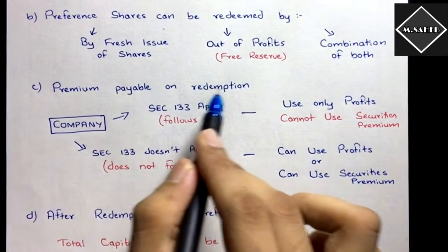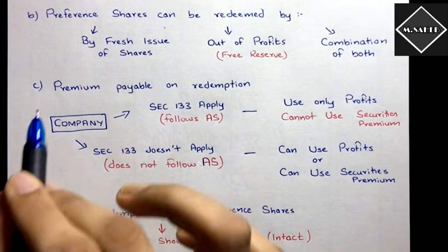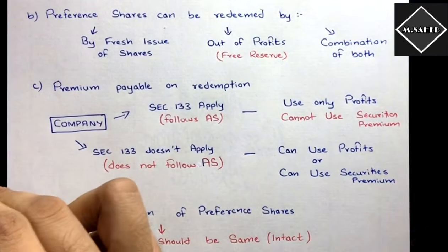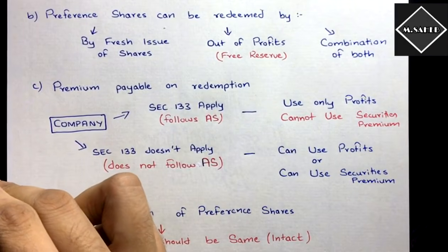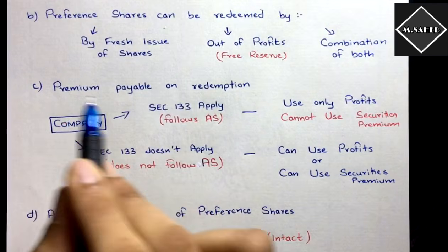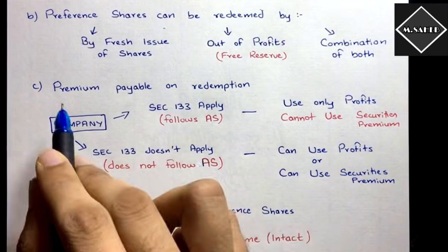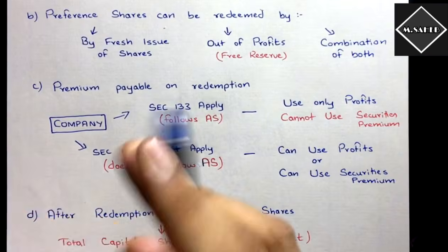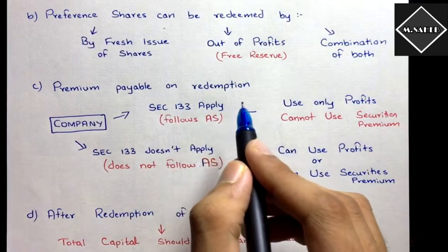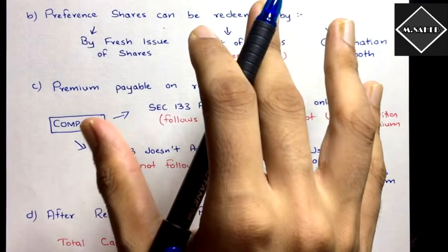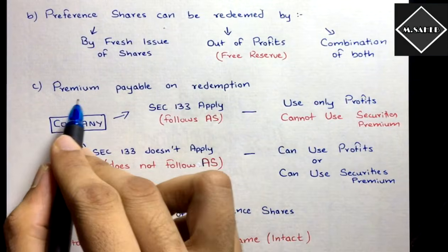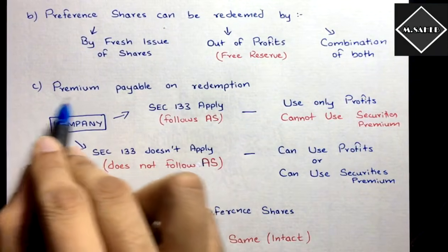Now, premium payable on redemption, C, right? What is premium? The extra payment that is done at the redemption, right? When the shares are issued at the face value, at that time itself they will mention that we are going to redeem the preference shares and repay you at a premium, extra, 10 rupees extra, 20 rupees extra, like that. Okay, that is called premium payable on redemption. Now this section, section 55, talks about how the company is going to bring the money for this premium payment.